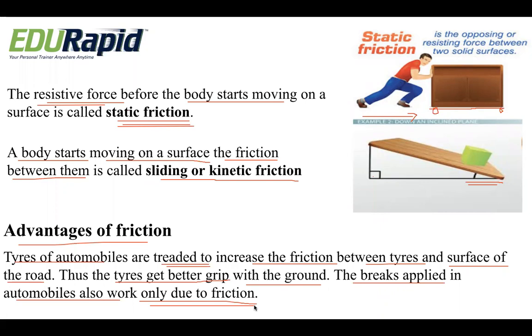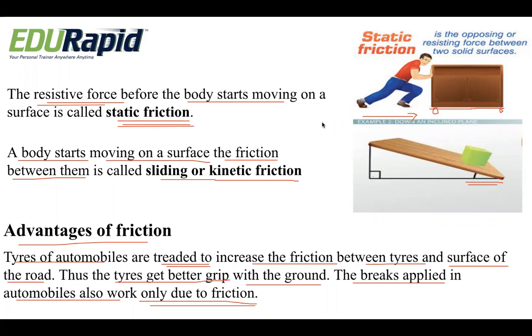Here, friction not only opposes the movement of objects, at the same time we have some advantages of friction. How is it? For example, we have seen most bikes or vehicles skid on the road, right? It may be during rain, or due to a sandy surface on the road. Why do they skid? Because of less friction.